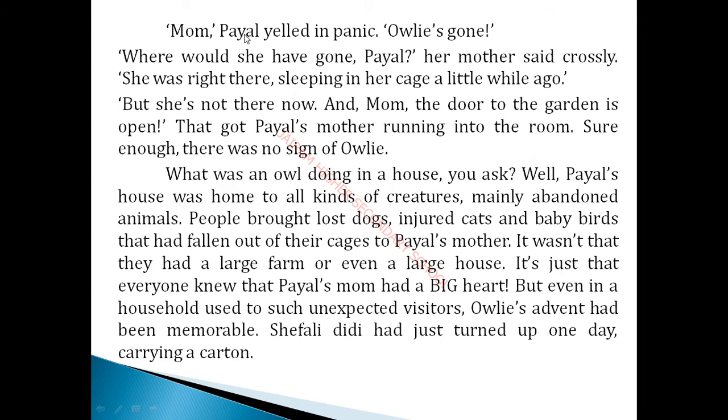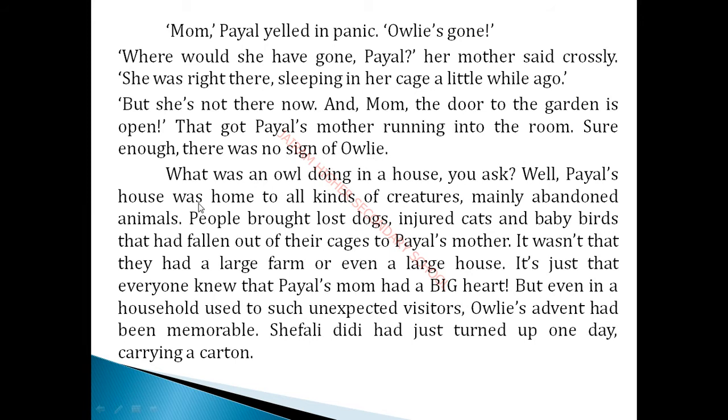So mom is calling Paul and then she is inquiring where the owl has gone. So Paul is in a fearful mood. She is informing that the owlie had gone somewhere. So they are searching somewhere as well as in the home also, but they can't able to find out the owlie. That is the meaning for the first stanza.